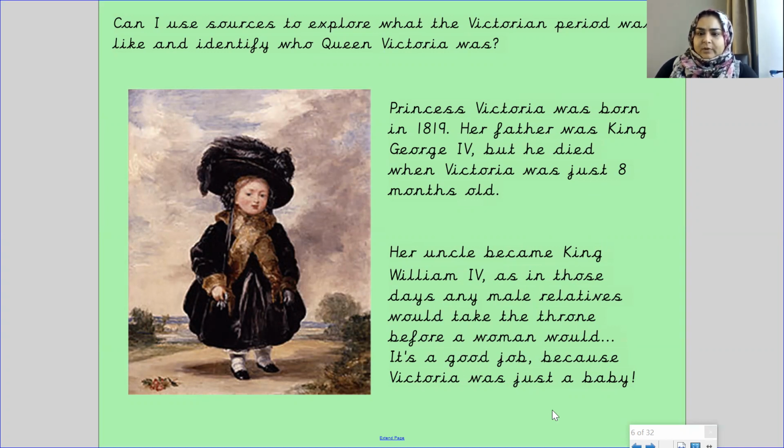It's a good job because Victoria was just a baby. So Princess Victoria was born in 1819. This is a painting of her when she was a little child, and her father was King George the Fourth. And then when he died, her uncle King William the Fourth became the king.